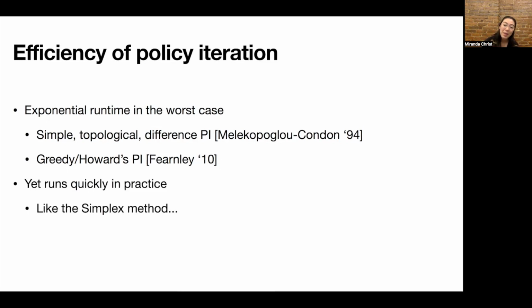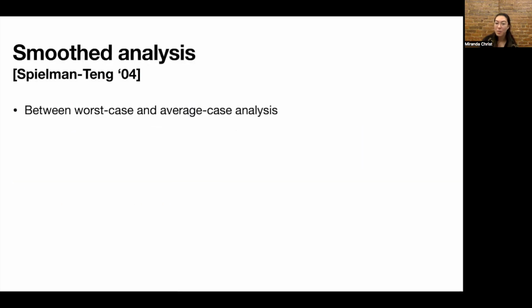And one place that we might want to look for inspiration is in the analysis of the simplex method, which very similarly had exponential worst case lower bounds known for many years, and also average case upper bounds. But there's this sort of gap between them. And it was resolved famously by the introduction of smoothed analysis by Spielman and Teng, and smoothed analysis lies between worst case and average case analysis.